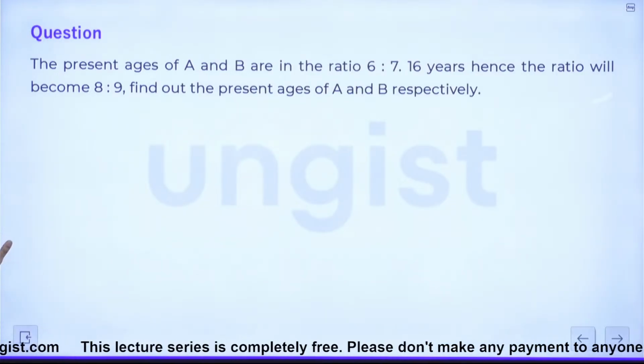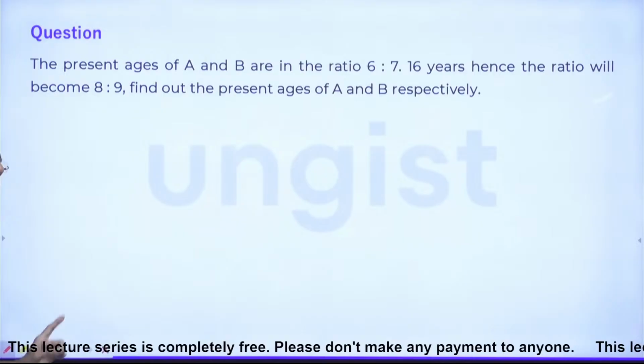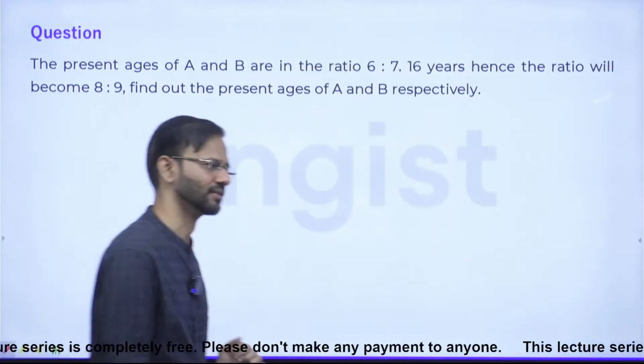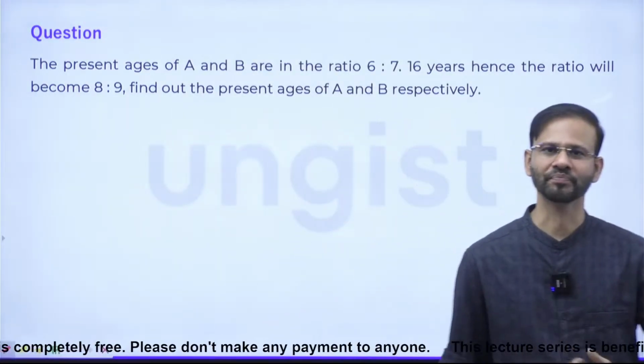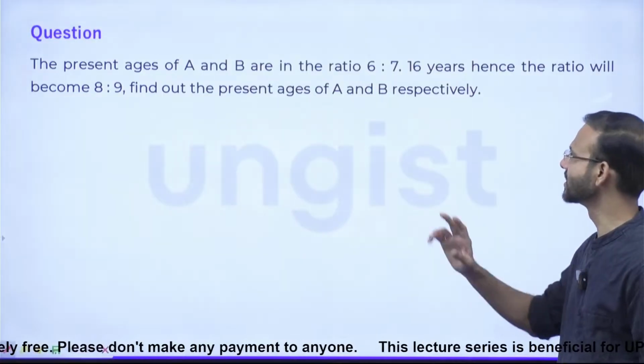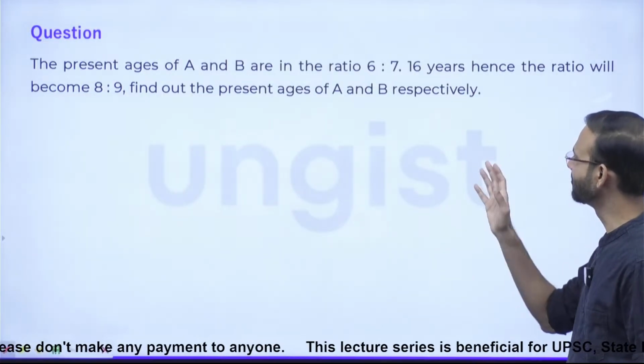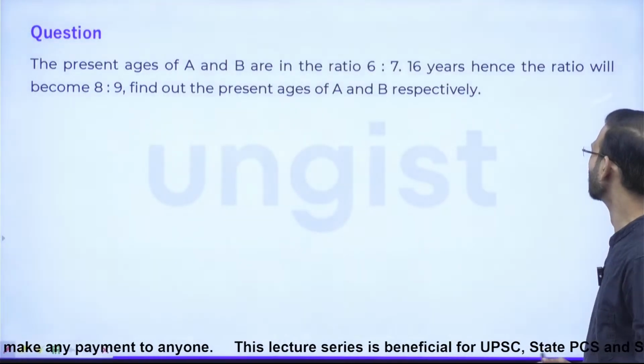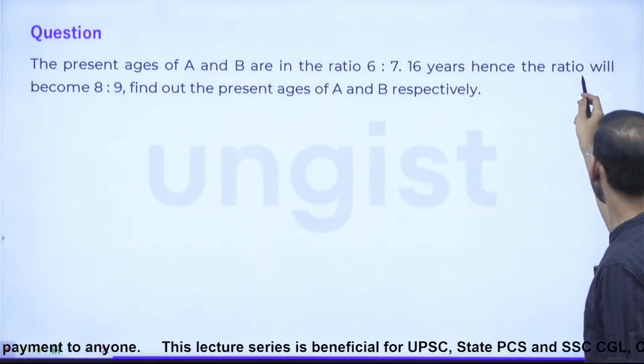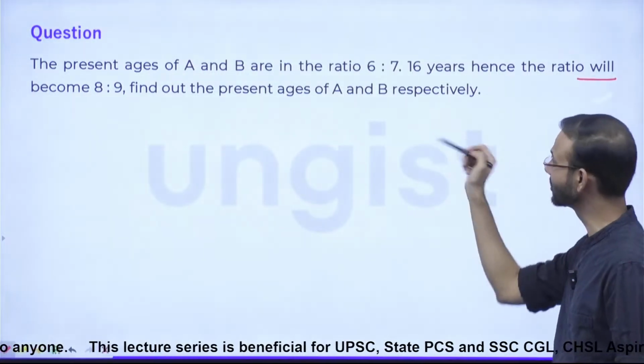Just read this question, everyone. You don't need to solve this question. You just have to read the question. The question says the present ages of A and B are in the ratio 6:7. 16 years hence, the ratio will become 8:9.